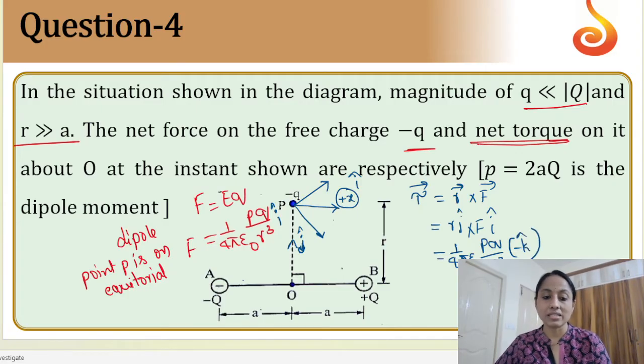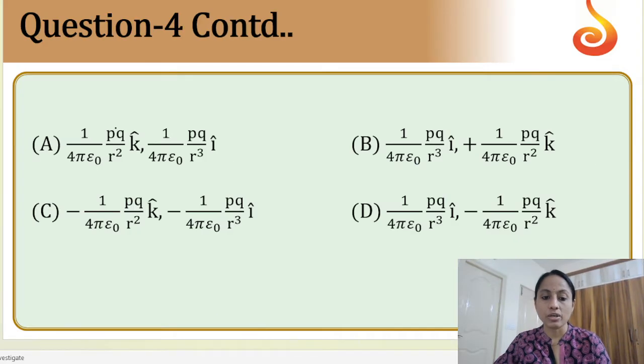With this, let me shift the slides. The correct answer would be D, minus k cap plus i cap. So this is the correct answer.